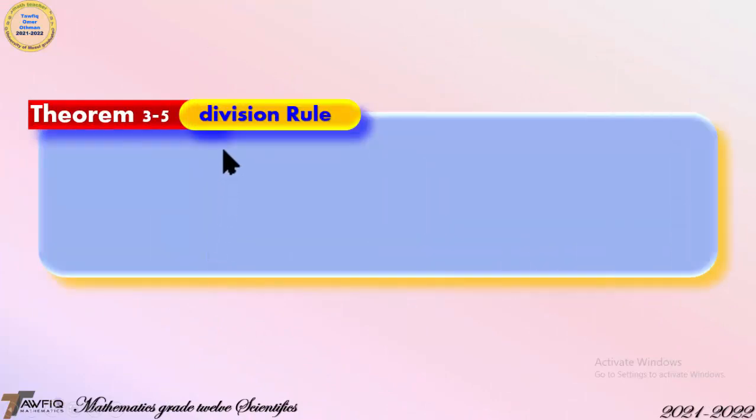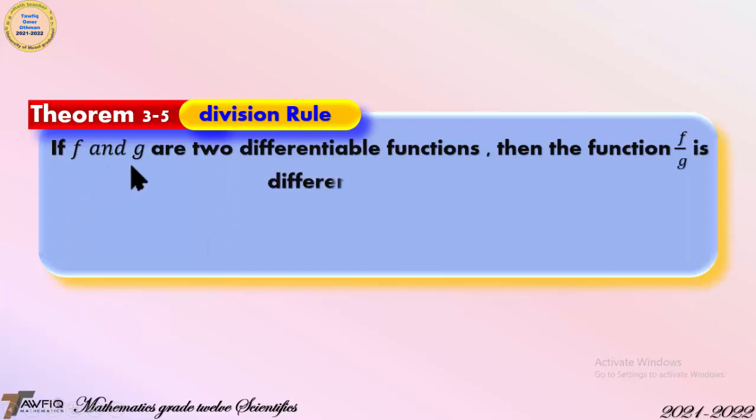Theorem 3.5, Division rule. If f and g are two differentiable functions, then the function f over g is a differentiable function.